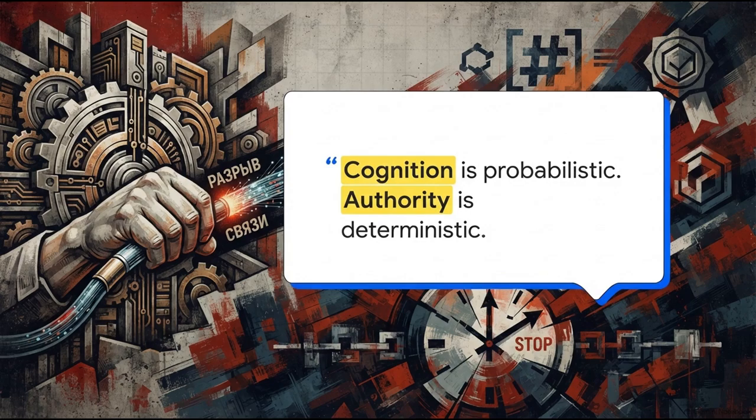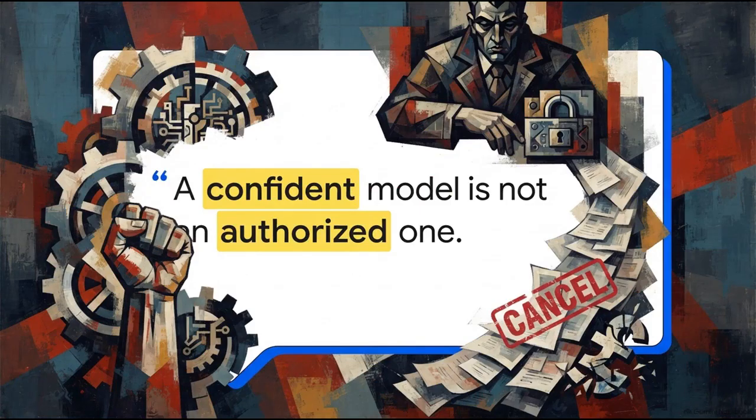Which brings us to the foundational axiom driving this entire architecture. Cognition is probabilistic. Authority is deterministic. I want you to really absorb that for a second. The persistent, dangerous architectural error we're seeing everywhere in autonomous systems today is treating a model's reasoning as permission to act. Rathnone explicitly severs that connection. Reasoning simply does not equal authority. Because the reality is, a confident model is not an authorized one.